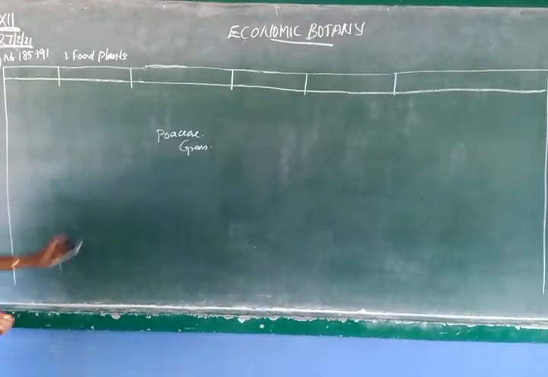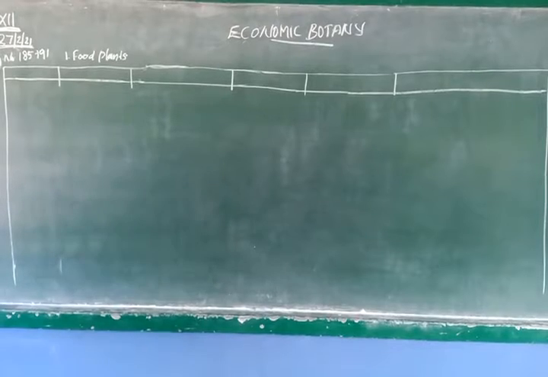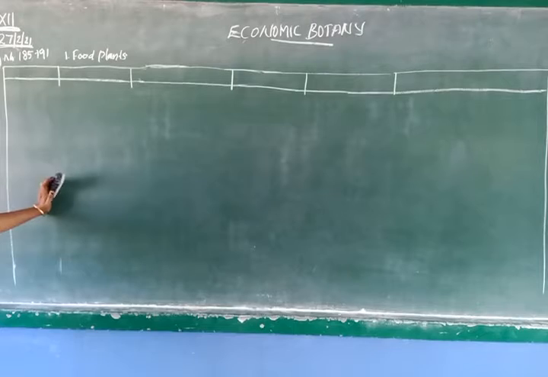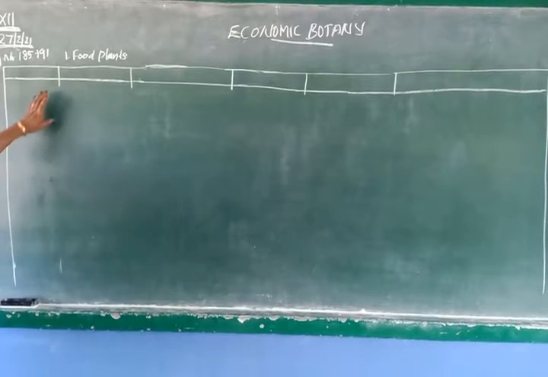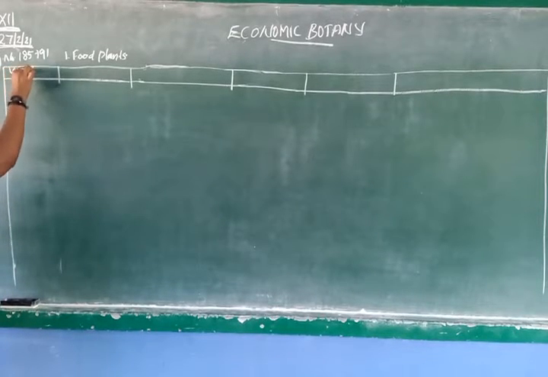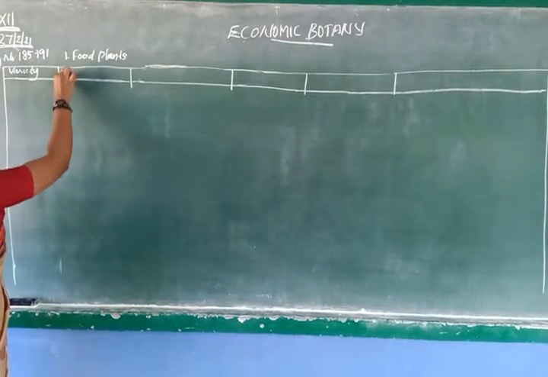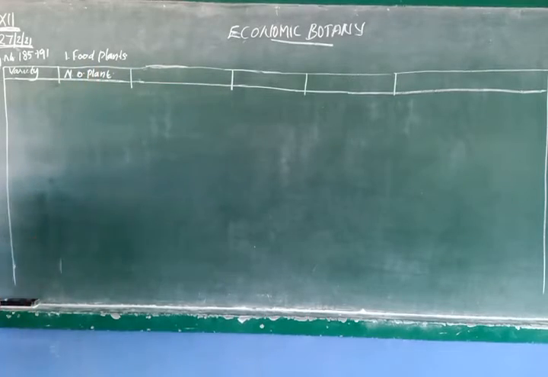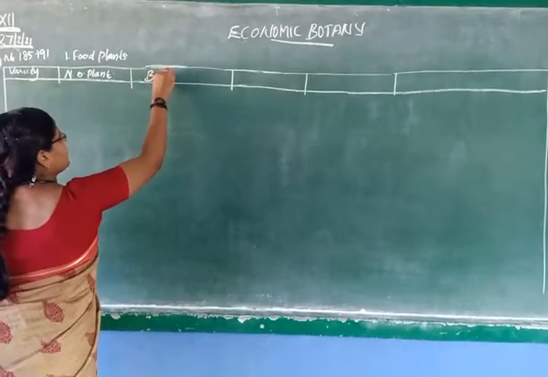Before dealing with all these, you can study this chapter by preparing a table just like this. First column will be the variety. Second, name of plant. Third, botanical name.